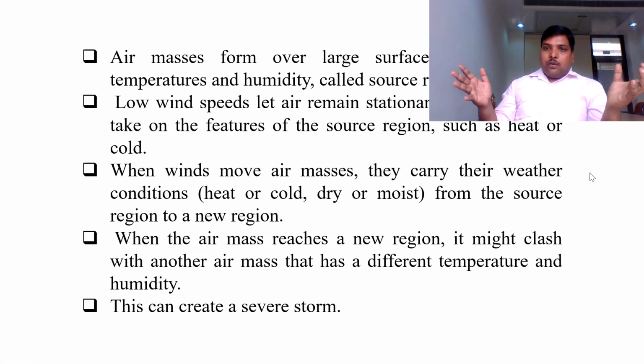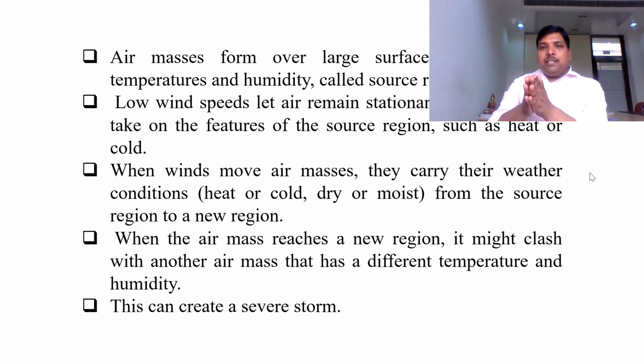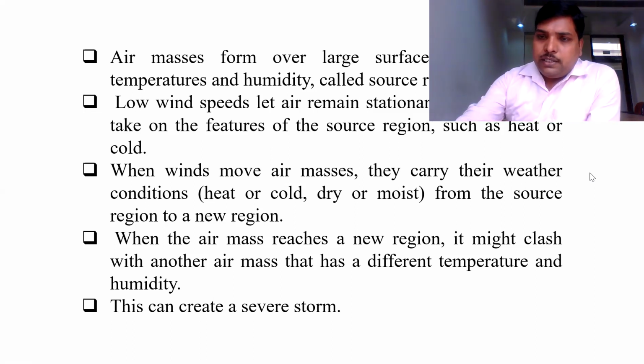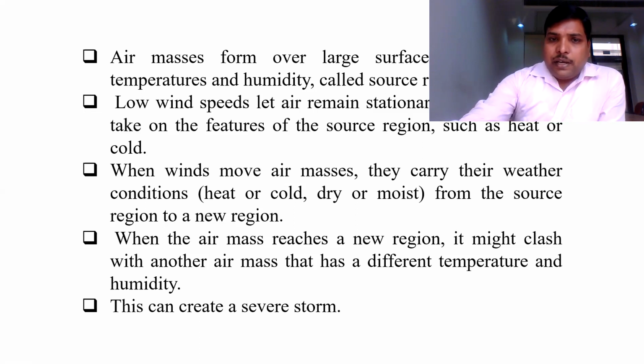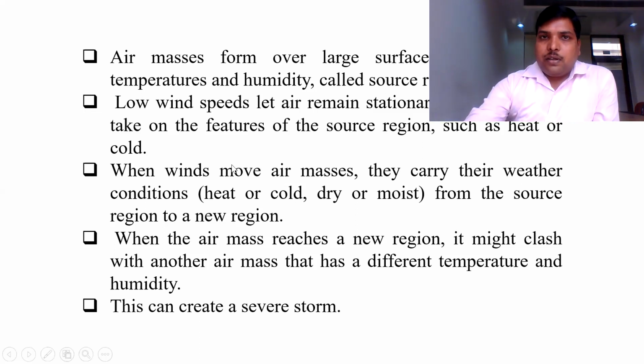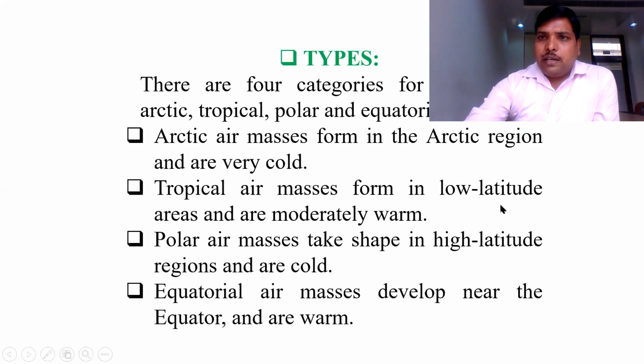Lightning may be there. Okay. So when these two air masses forcefully collide with each other, there is lightning. So this is another extreme weather phenomenon, and a severe storm can be created. And the boundary where these two air masses collide with each other is called a front. Front, front. So this was another thing about air masses.